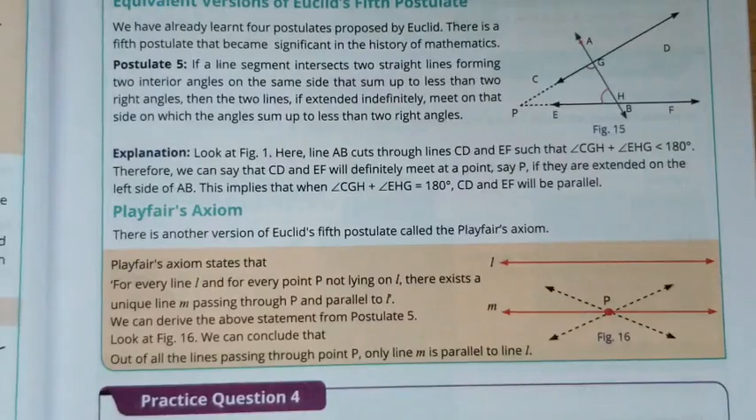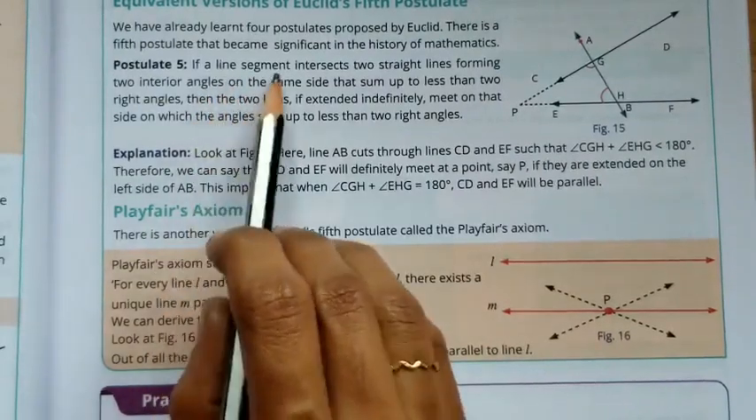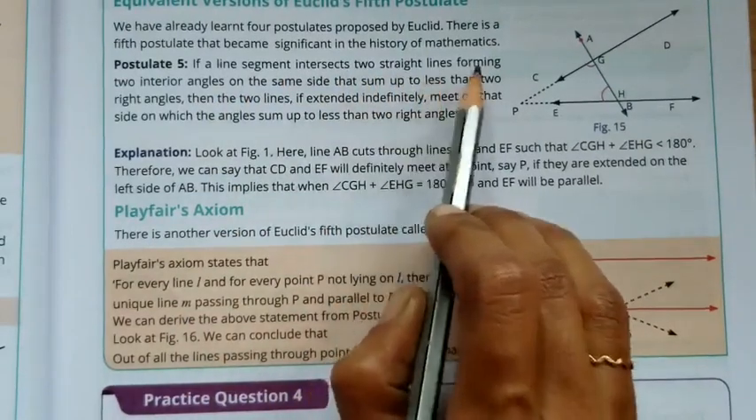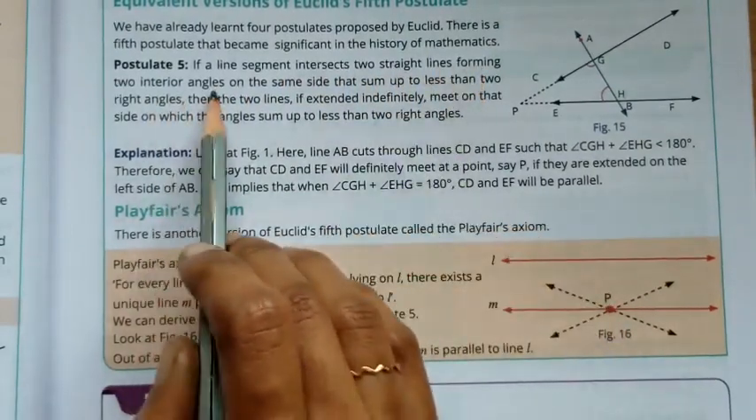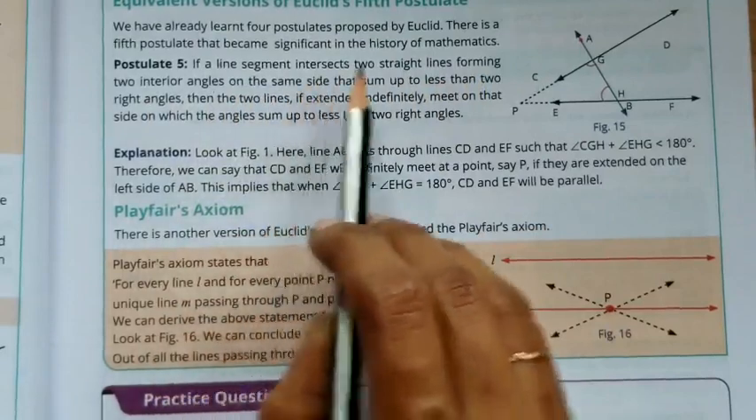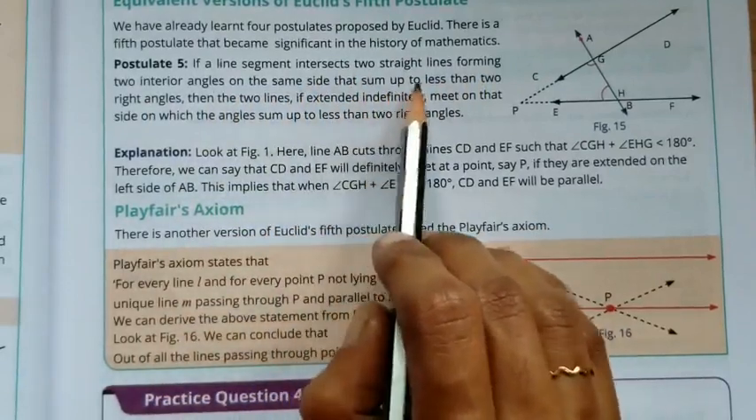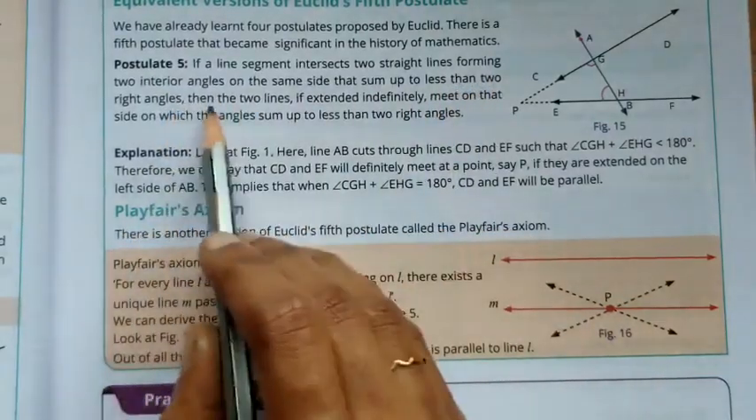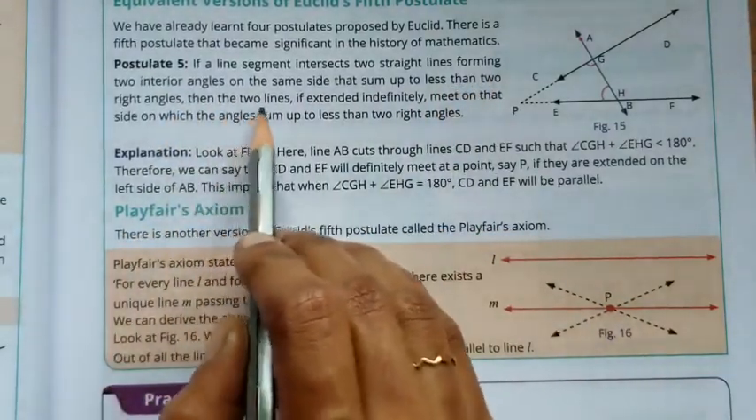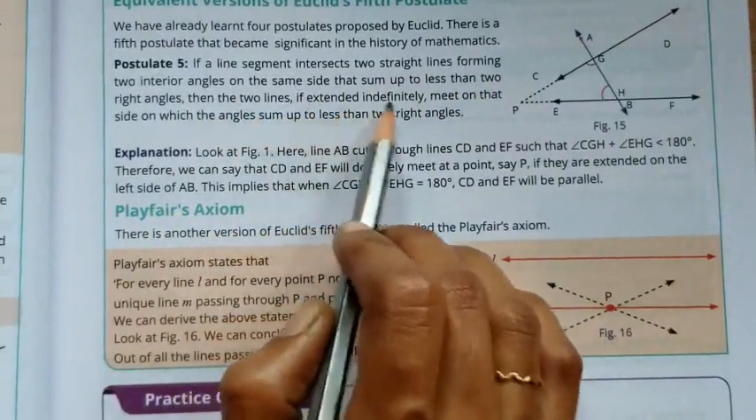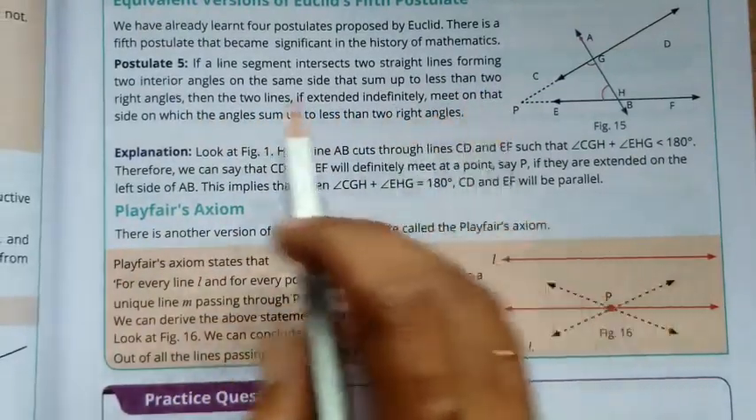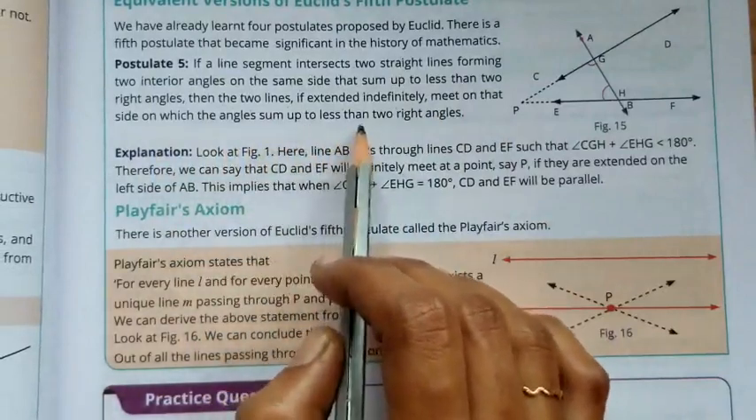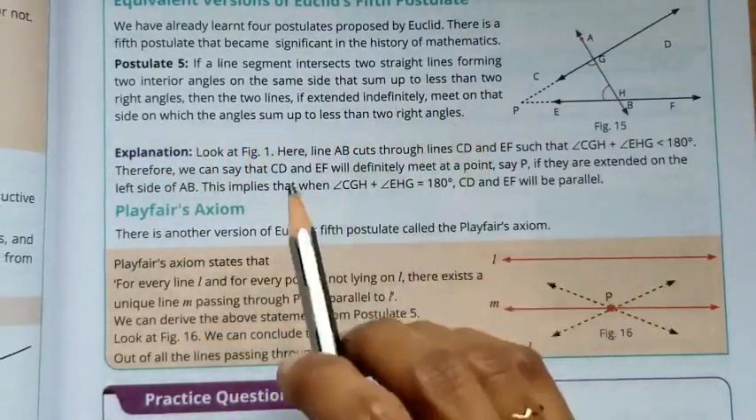Postulate number 5. If a line segment intersects two straight lines forming two interior angles on the same side that sum up to less than two right angles, then the two lines, if extended indefinitely, meet on that side on which the angles sum up to less than two right angles.